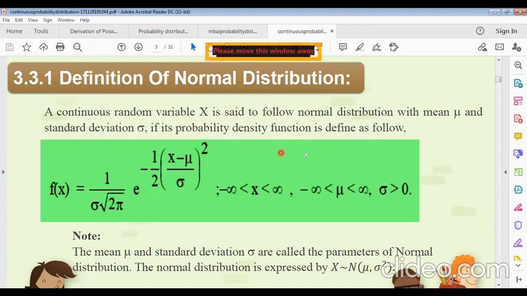This is the mathematical notation of normal distribution. Note that the mean mu and standard deviation sigma are called the parameters of the normal distribution. Remember it. Mu is the mean and sigma is the standard deviation. This is the formula for the probability density function of normal distribution. The normal distribution is expressed by saying x is a variate following the normal distribution with mu and sigma square. Sigma square is the variance, and sigma is the standard deviation. This is the notation for normal distribution.